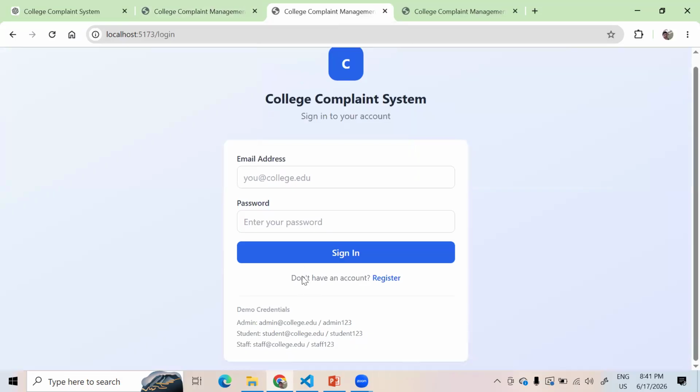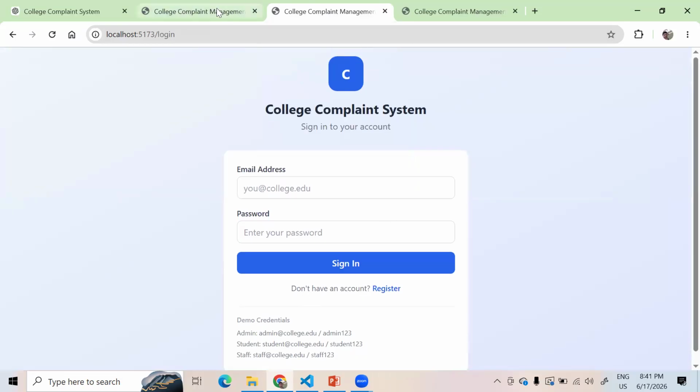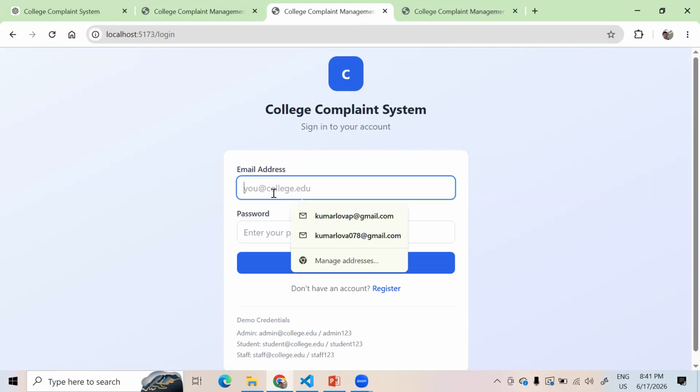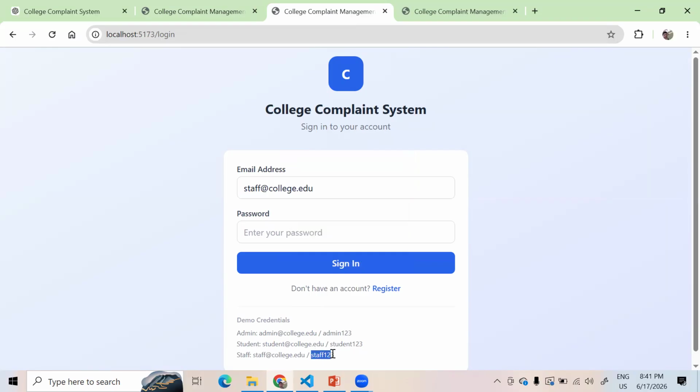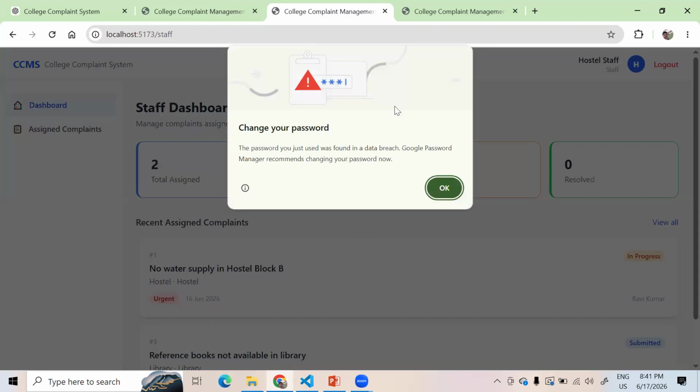Here someone will be assigned to this particular complaint and they will take it. Let's say some staff have their own credentials. I am using this example credentials here, and this staff has their own password also. I'm giving it here and signing in. Here it shows that your password is so weak. Google is giving an alert, saying you can put in a stronger password.